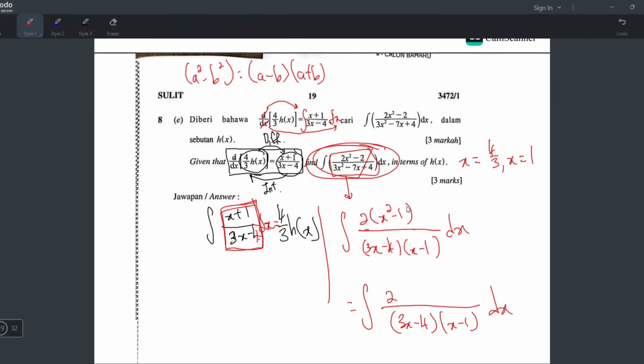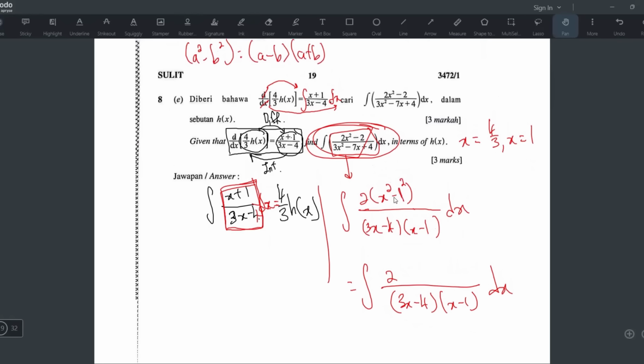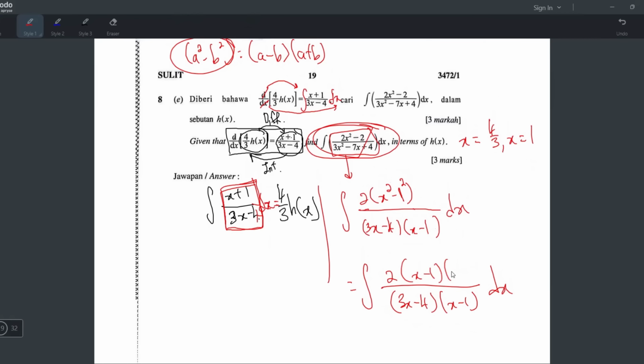But sir, ini 1 tak ada square. Okay. Walaupun dia tak ada square, you boleh letak sendiri. Sebab 1 square is 1 also. So that's why x square minus 1 can write it as x square minus 1 square. And now you can apply this. Your a is your x, your b is 1. So dia akan jadi apa? X minus 1, x plus 1. Sekarang boleh potong. Boom, boom.